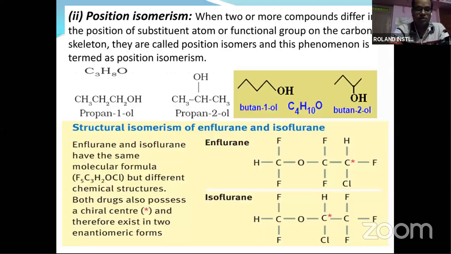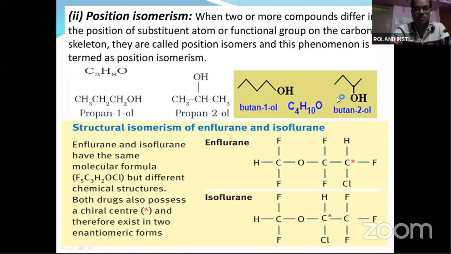Then you can go for positional isomerism. Here the molecular formula is the same, but the position of the groups is different. You can see the example of propanol. Here the OH group is attached at one position, so it is propan-1-ol, but here it is propan-2-ol, where OH is attached at the second position. Only the position of the functional group is changed. That is positional isomerism. Another example is butan-1-ol and butan-2-ol. Only the position of the OH group is changed.